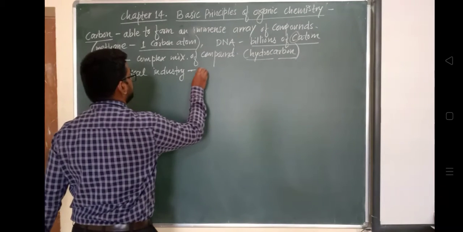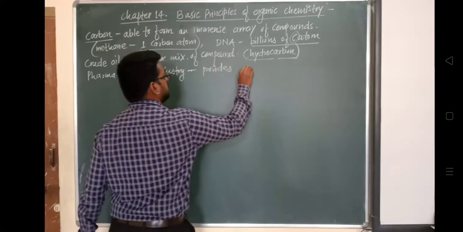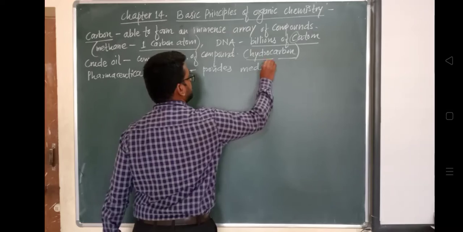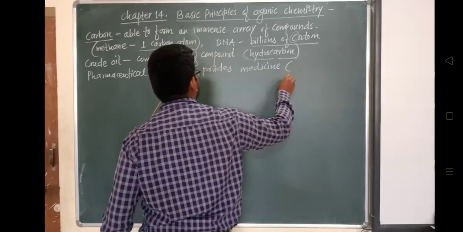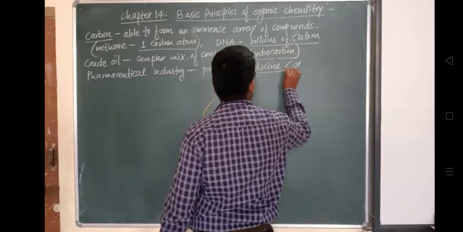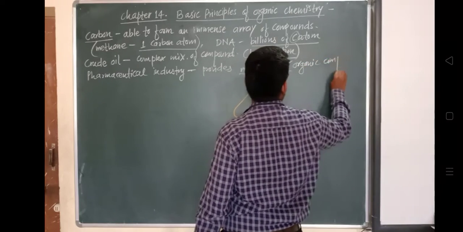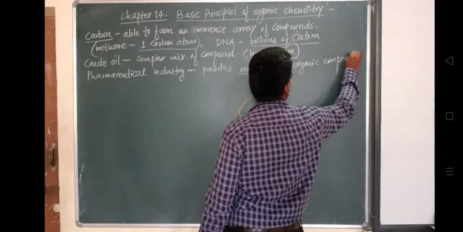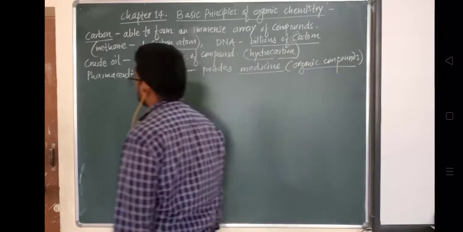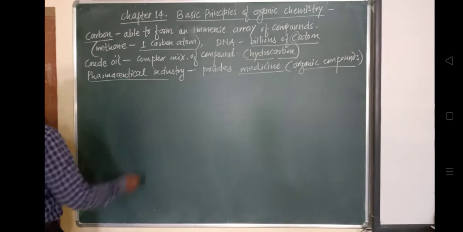We take different medicines, and those medicines are nothing but organic compounds, generally manufactured by pharmaceutical industries.